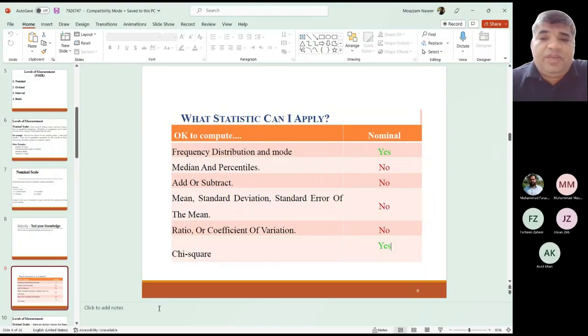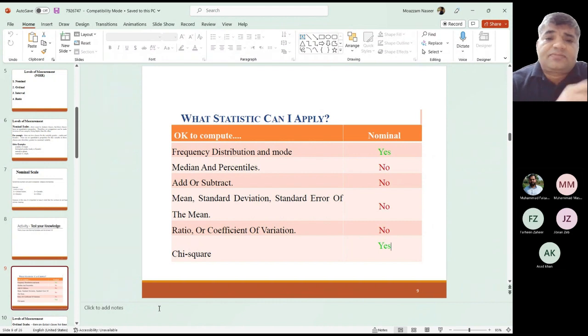So the first ever level of measurement is called the nominal scale, and as we discussed earlier, what type of statistics can we use? You need not remember all of these, what we can and what we cannot. When the time comes when you start collecting your data, you will see that this data comprises several nominal, ordinal, interval, and ratio scale measurements, and you have to apply different types of statistics on different types of scales.